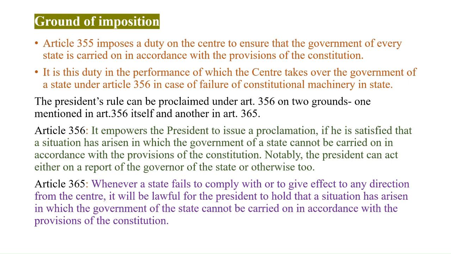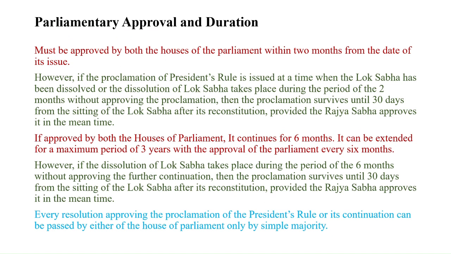Article 365 states that whenever a state fails to comply with or to give effect to any direction from the Centre, it will be lawful for the President to hold that a situation has arisen in which the government of the state cannot be carried on in accordance with the provisions of the Constitution.